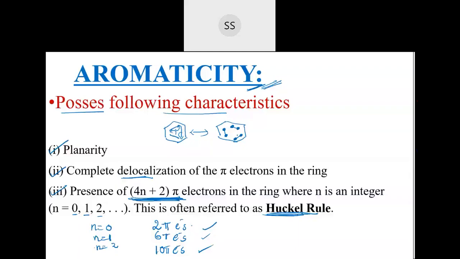Now if I take benzene, you can understand with benzene. Benzene has how many pi electrons? 3 pairs are there. See here 1, 2, 3, 4, 5, 6. 3 pairs means 6 electrons. 6 pi electrons, no? Total electrons I'm asking. Total electrons are 6 in benzene.